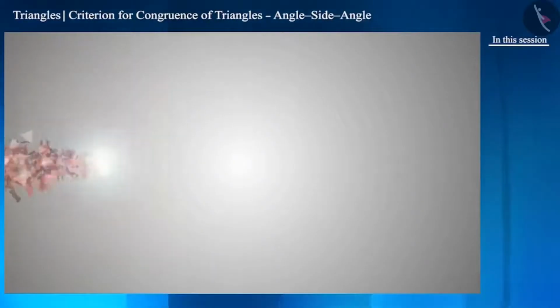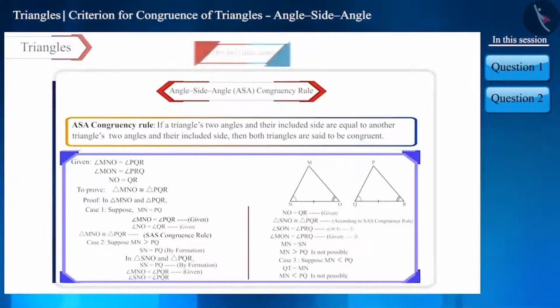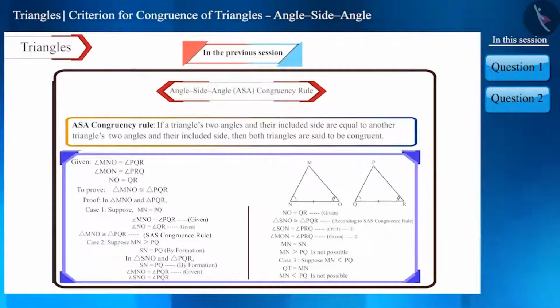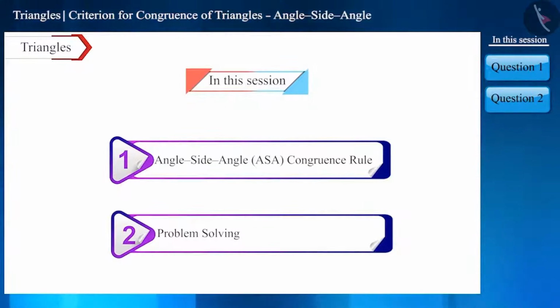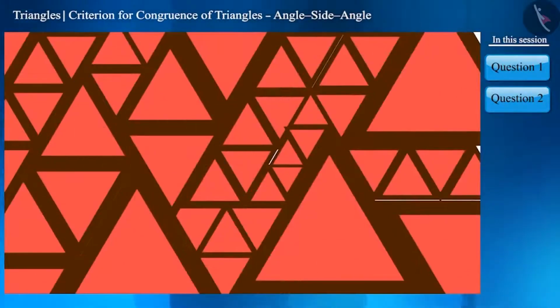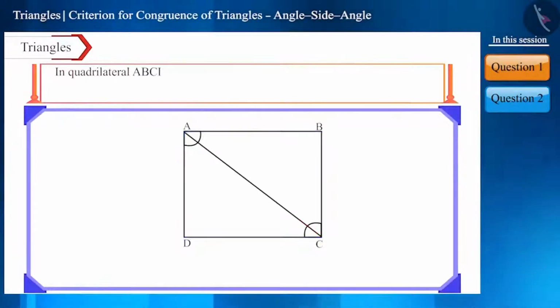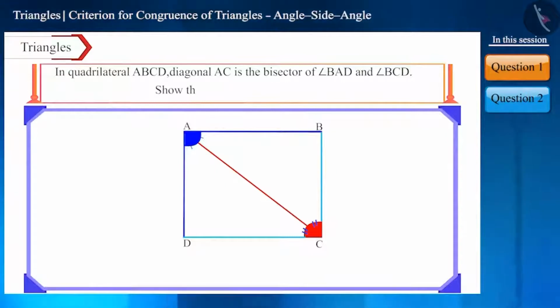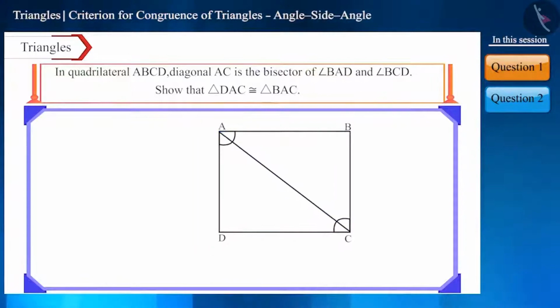Hello friends, welcome to this video on triangles. In the previous video, we discussed about the angle side angle ASA criterion for the congruence of triangles. Today we will solve some questions related to that. Come, let's start. The first question is, in quadrilateral ABCD, diagonal AC is the bisector of angle BAD and angle BCD. Show that triangle DAC is congruent to triangle BAC.